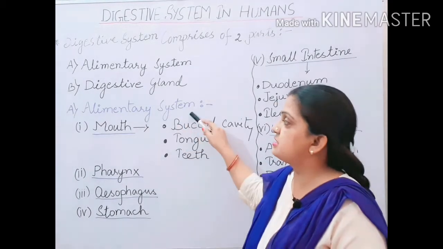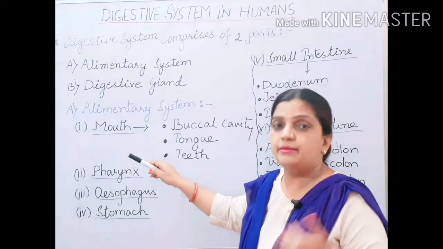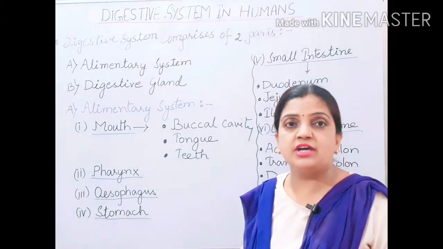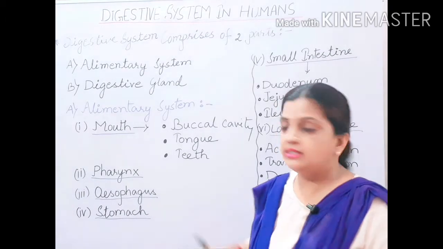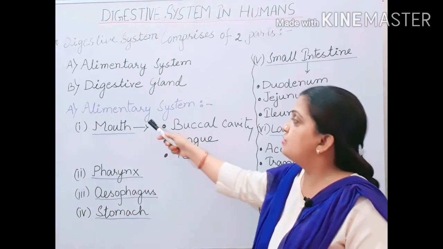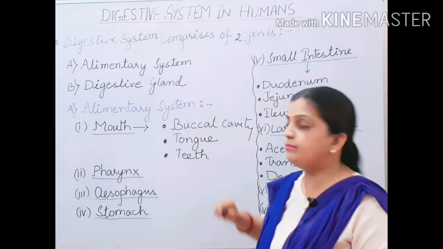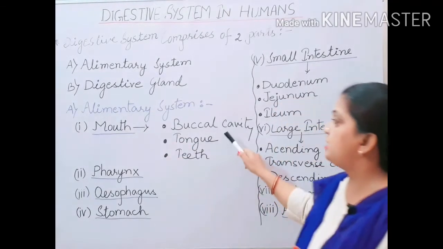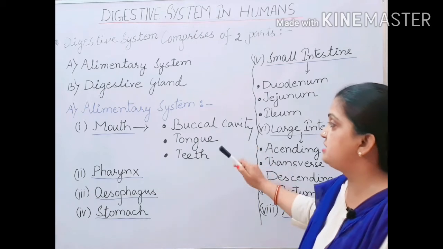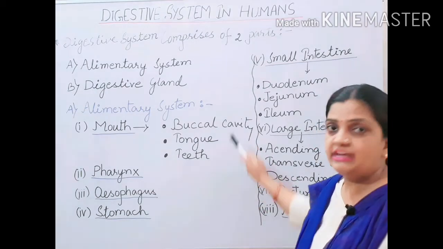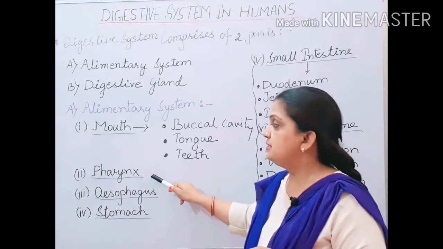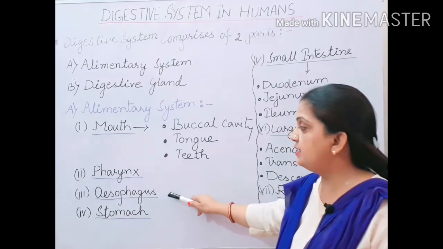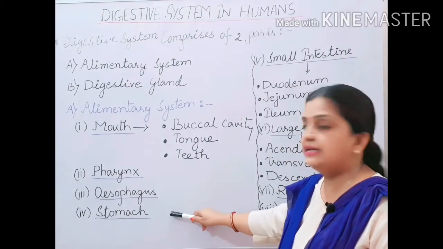So the alimentary system is made up of, or we can say, the parts which are involved in the alimentary canal system. In the alimentary system of human beings, the first part is the mouth. Mouth is made up of three parts, that is the buccal cavity, tongue and teeth. You are familiar with these names. Then the second part which makes up the digestive system is the pharynx. Third is the oesophagus, then the stomach,